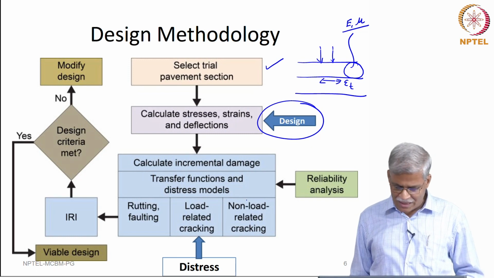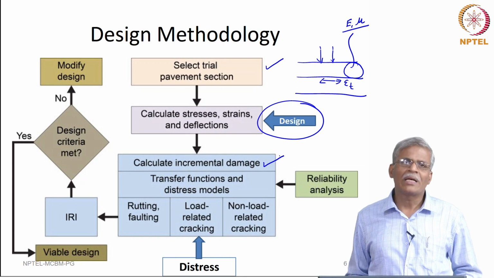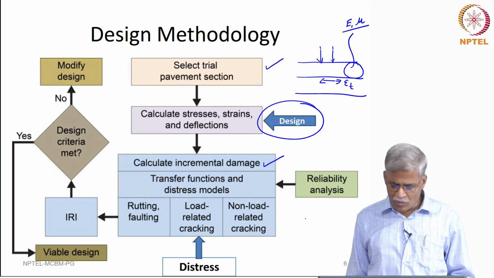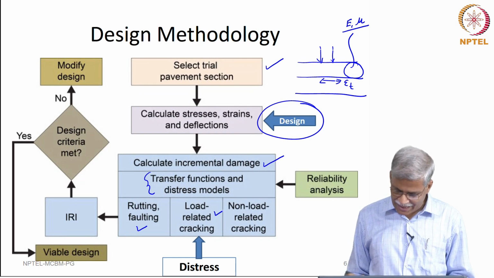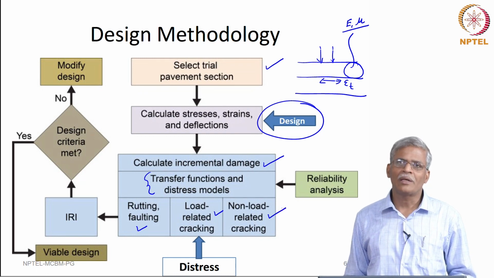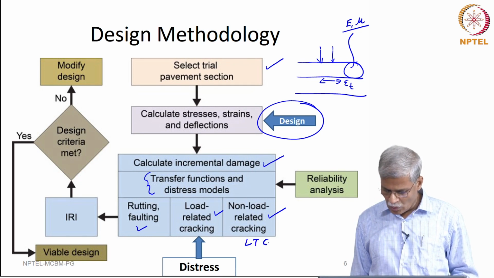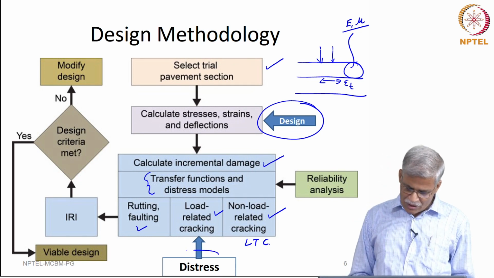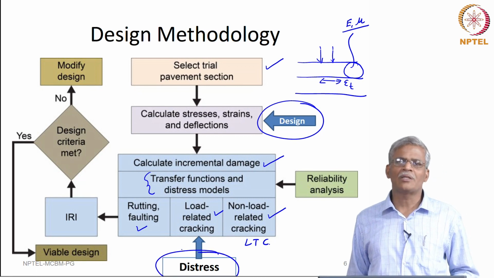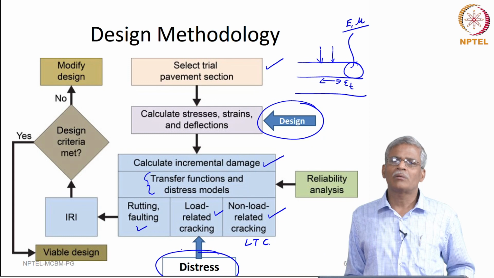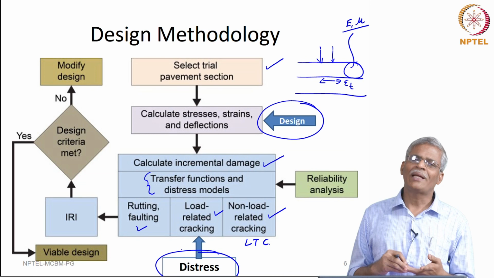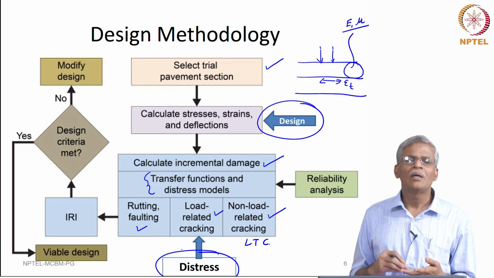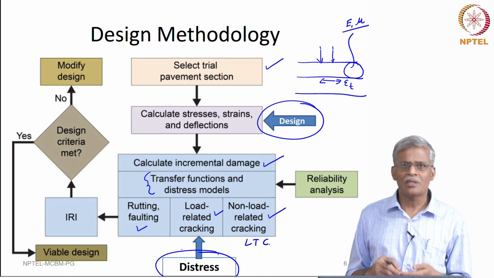Once it is done, for each and every load application we find out the incremental damage, and knowing the distress transfer functions we compute the rutting, we compute the load related cracking, and we also compute the non-load related cracking, which is nothing but the low temperature cracking, and this comes under the distress. So, when I am talking about material characterization, I am talking in terms of two things. One is material characterization for design purpose, another is material characterization for distress purpose.